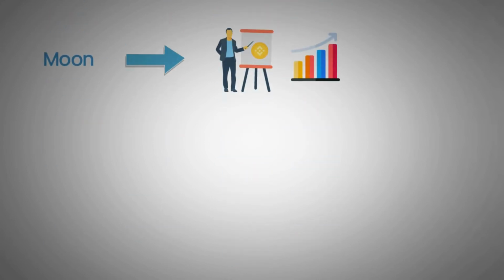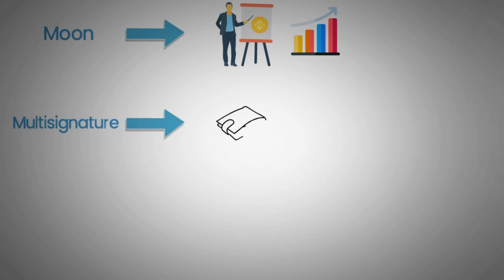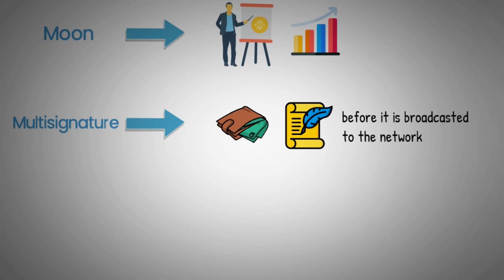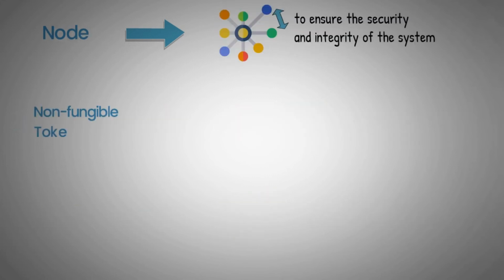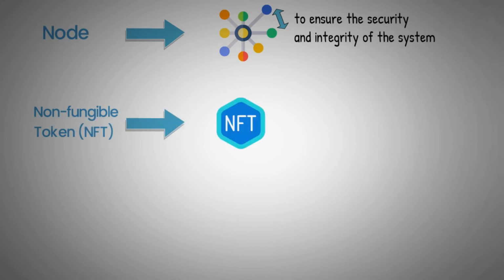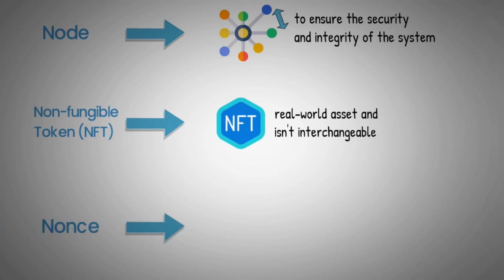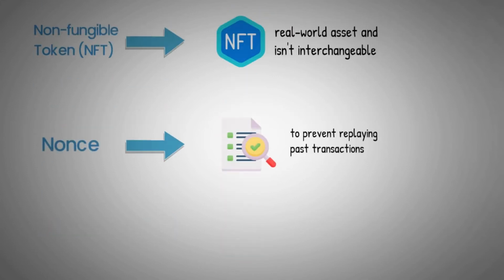Moon, a colloquial expression used to describe a cryptocurrency or other asset that is experiencing a strong upward market trend. Multi-signature, wallet which requires another party to authorize a transaction before it is broadcasted to the network. Node, a participant on a blockchain network that communicates with other participants to ensure the security and integrity of the system. Non-fungible token, or NFT, a type of cryptographic token that represents a unique digital or real-world asset and isn't interchangeable. Nonce, a single-use arbitrary string or number generated for verification purposes to prevent replaying past transactions.